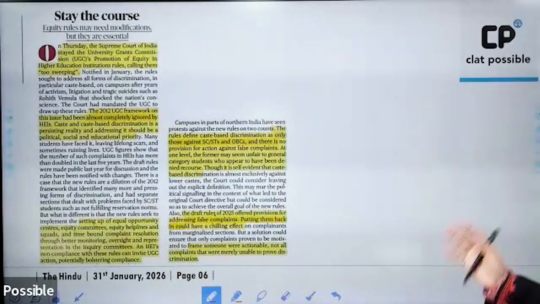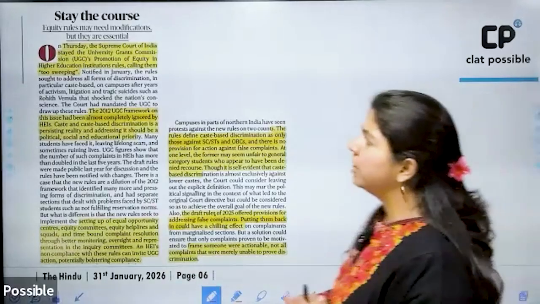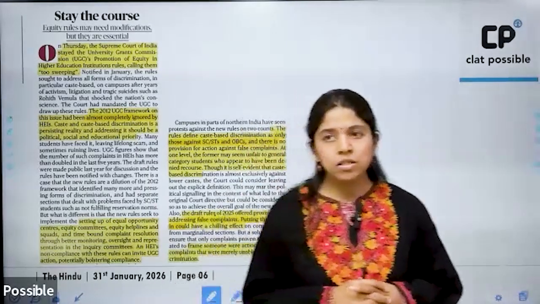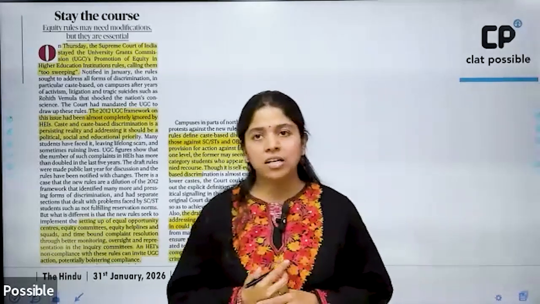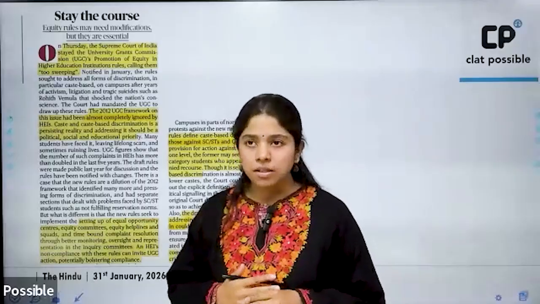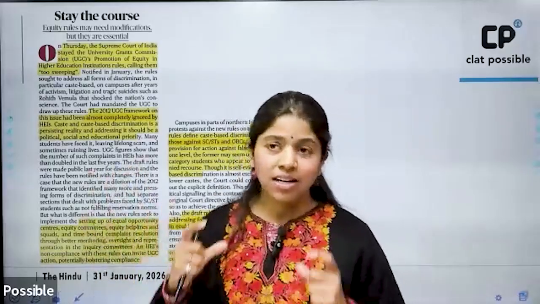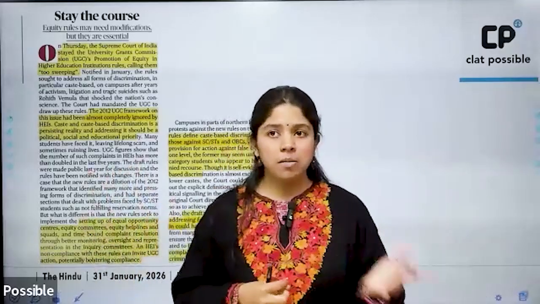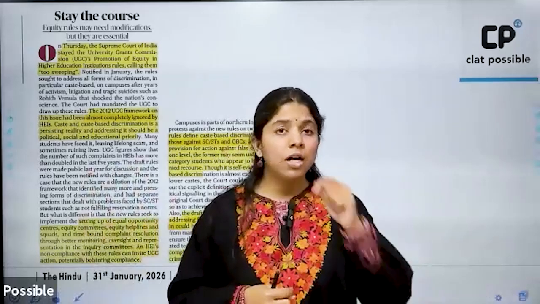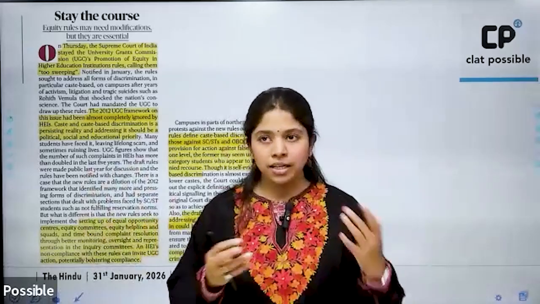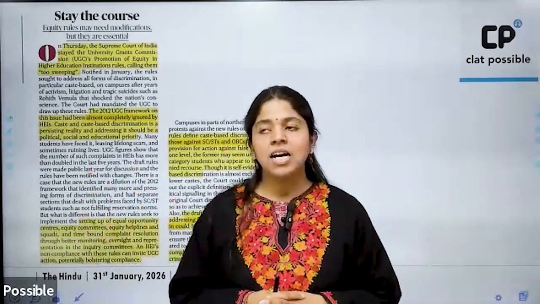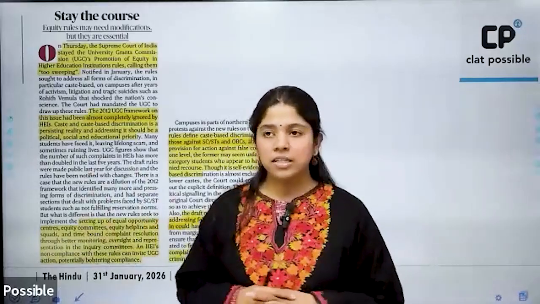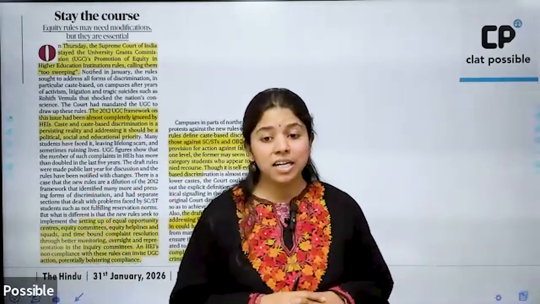Then this article just gives you an opinion on the UGC rules, which were protested against by the general community people, that they were discriminatory because the rules talked about bringing in equity in terms of students and teachers in university campuses, that there shouldn't be any discrimination against anybody on the campus. It should be a holistic learning environment.